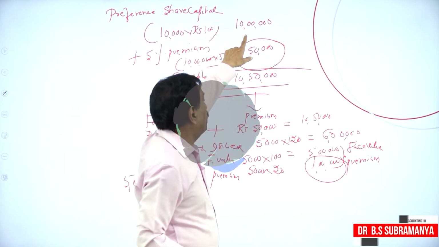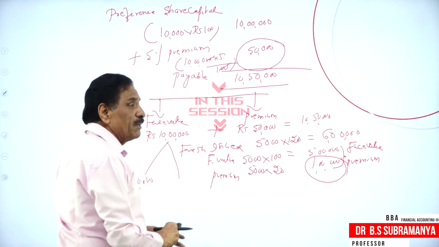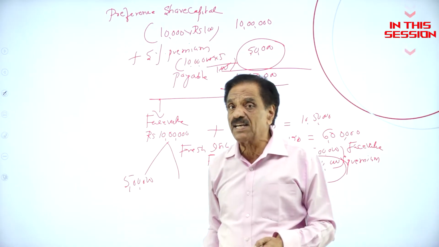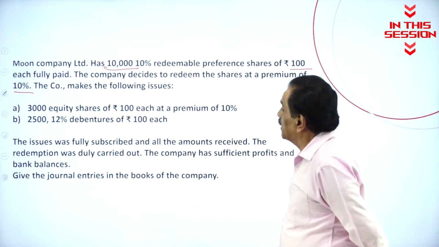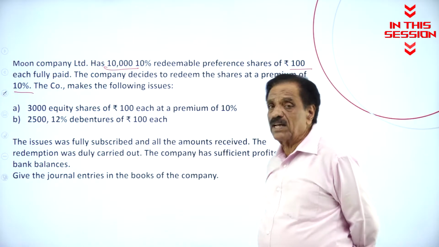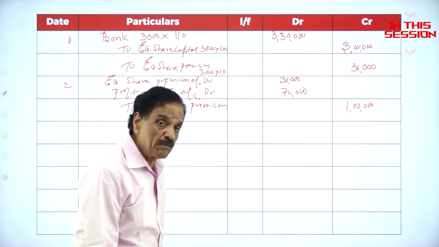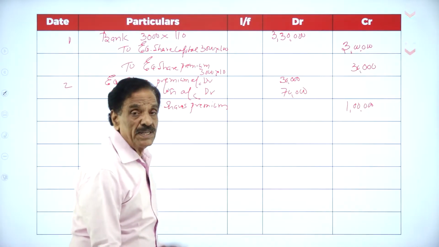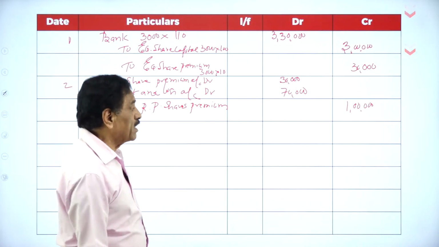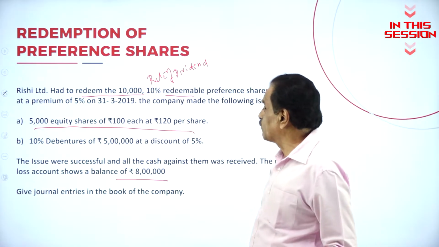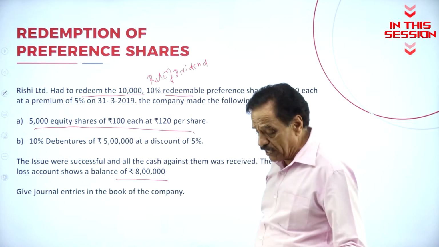So actually your face value is 10 lakh. How much available? 5 lakh. How much shortage? Another 5 lakh. For that you have to create the CRR. So 10,000 into 100 is 10 lakh. 10%, 10 lakh, 1 lakh means 11 lakh is required. 30,000 from equity share premium, 70,000 from the profit and loss account, made it up 1 lakh. 5,000 equity share of rupees 100 is at rupees 120. Fresh issue has been made.